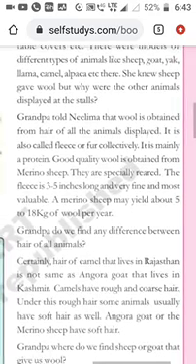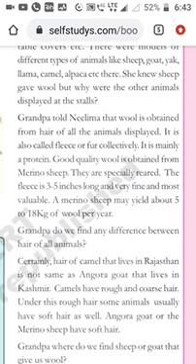Grandpa, do you find any difference between the hair of all animals? Yes, there is definitely a difference. Yes or no? We observe all the animals. What do we observe? We definitely observe the hair difference between all the animals. So certainly the hair of a camel that lives in Rajasthan is not the same as an Angora goat that lives in Kashmir.